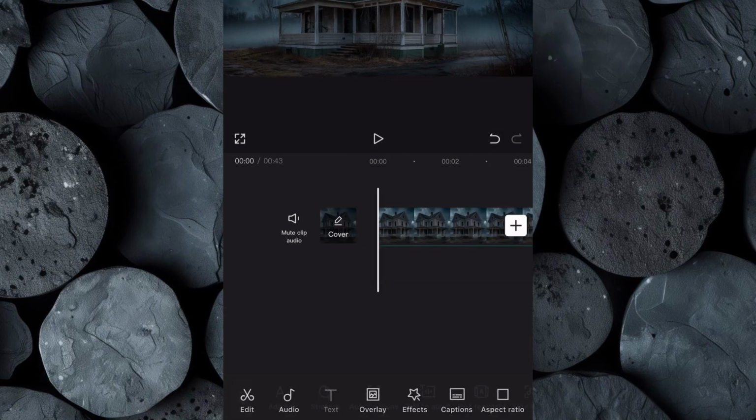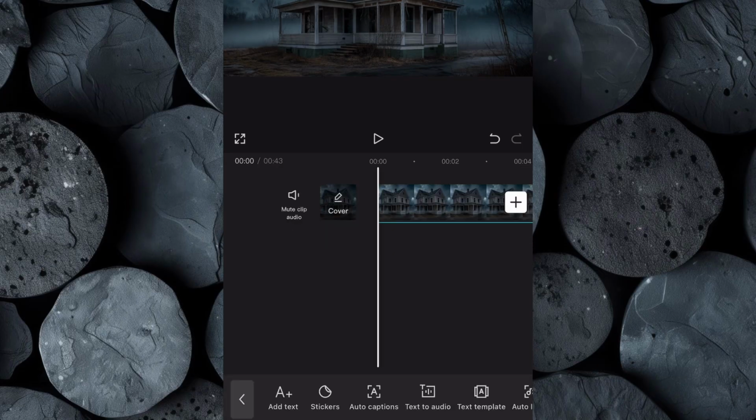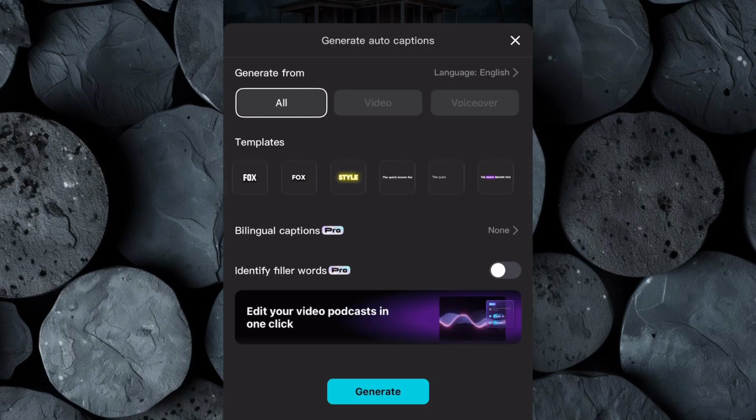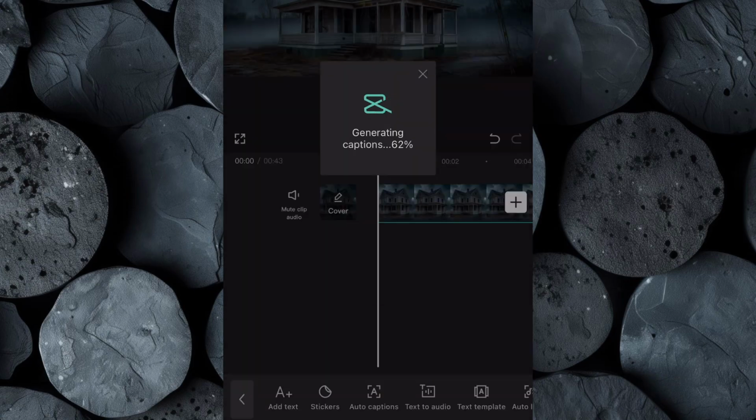Now we add captions to our video. Click on Text, then select Auto Captions and choose a caption style you prefer. Then click Generate, and CapCut will automatically create synchronized captions based on the voiceover.